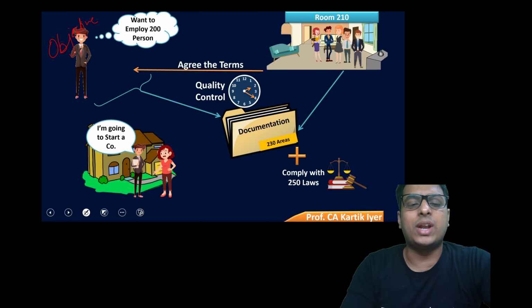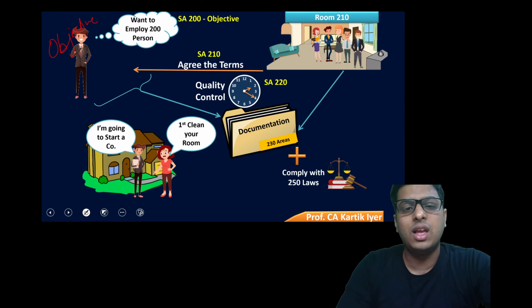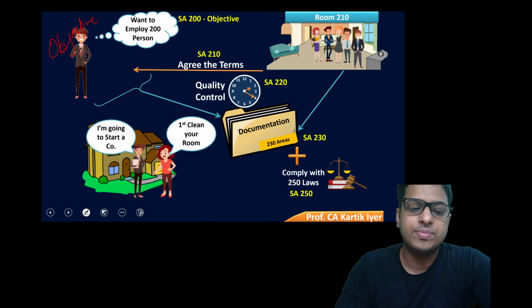And after that, you have SA 220. That is at 2:20 p.m. sharp. They decide that whatever service they provide, they'll provide with quality. That is SA 220, that is quality. After that, you have SA 230, that is audit documentation. Everything needs to be documented. Working papers need to be maintained. That is nothing but in relation to audit documentation. After that, they saw that they have to comply with 250 laws and regulations, very simple. That is SA 250. He tells his mother, who is mother? What role does a mother play in the house? She is the main person in charge of governance. Okay. So the boy communicates with those charged with governance.